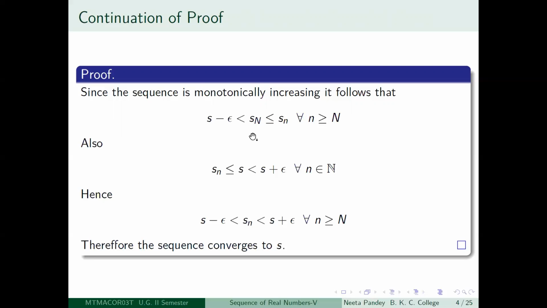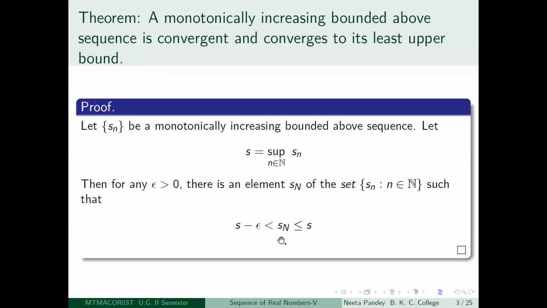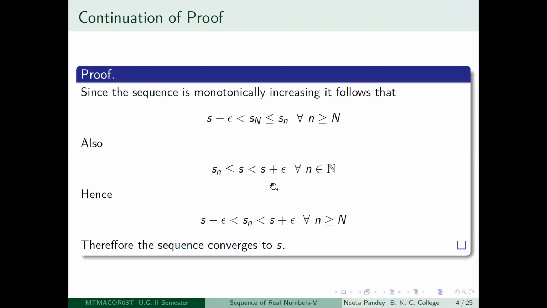And S capital N has the property that it is the element of this set which is greater than S minus epsilon. So by the transitivity property, what follows is that Sn will be greater than S minus epsilon for all little n greater than or equal to capital N. This is where monotonically increasing is playing a big role. I hope it is all right, since Sn is greater than or equal to S capital N for all little n greater than or equal to capital N, we get this.